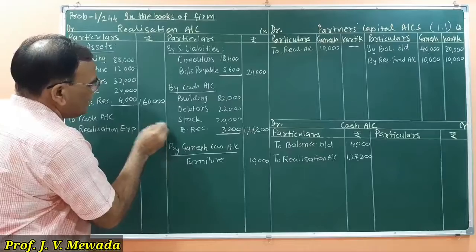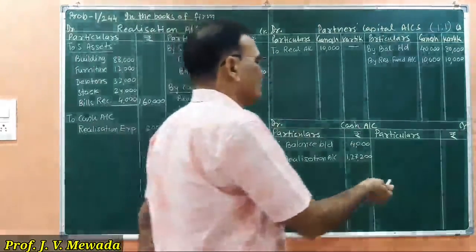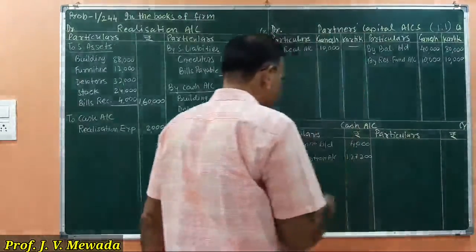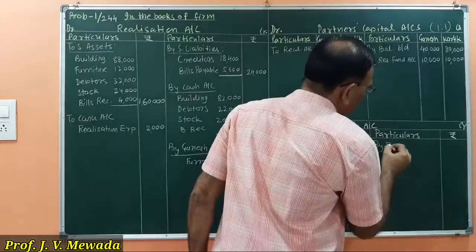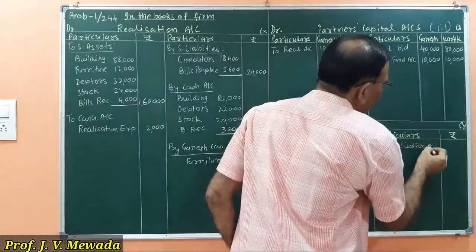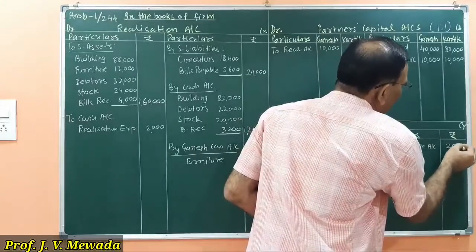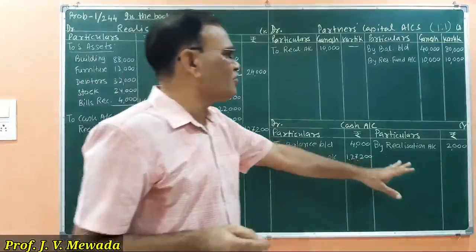So 2000 we will write, and that 2000 we will write in the cash account on the credit side, payment of cash. So here receipts of cash, payment of cash, by realization account 2000.